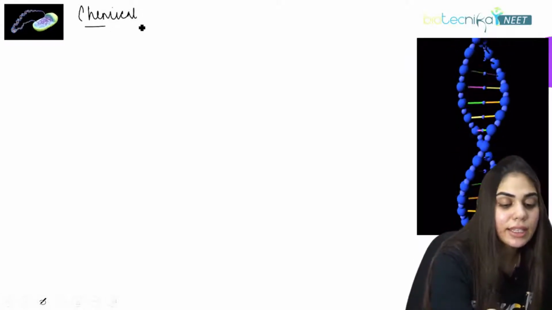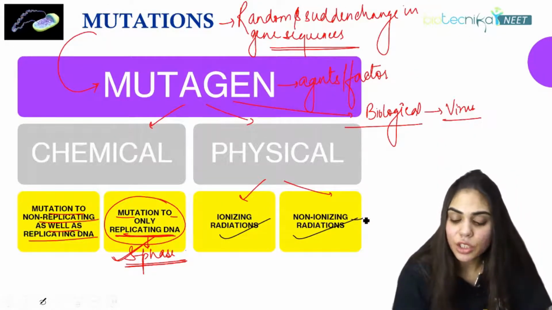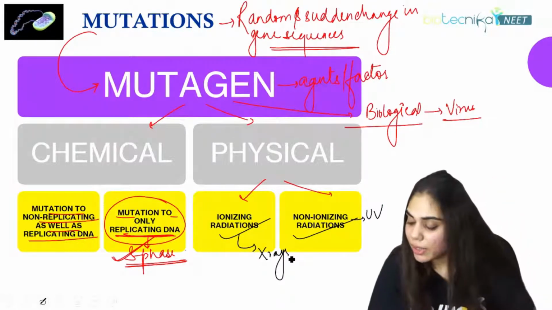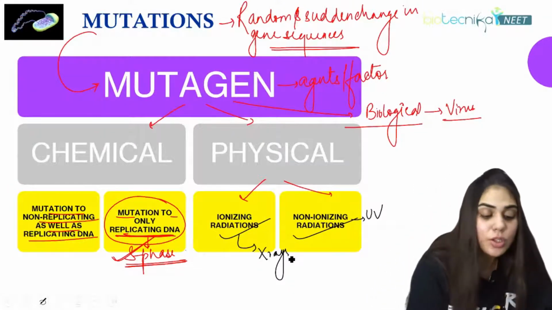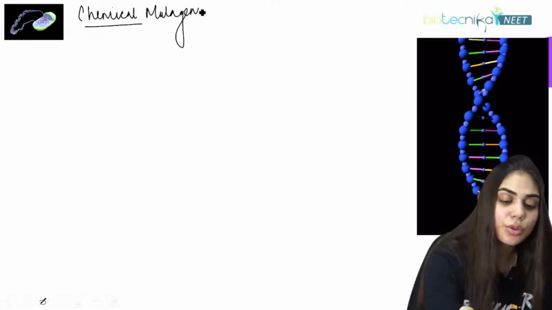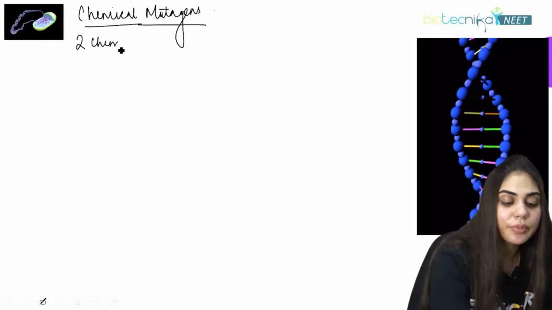Now let's come to chemical mutagens. Under physical mutagens, we had ionizing as well as non-ionizing radiation. For non-ionizing radiation, we have UV rays, and for ionizing radiation, we have X-ray, alpha, beta, as well as gamma rays. Coming to chemical mutagens, we have two here.